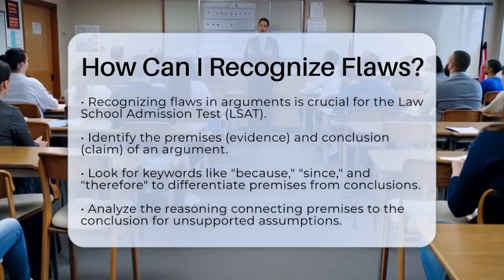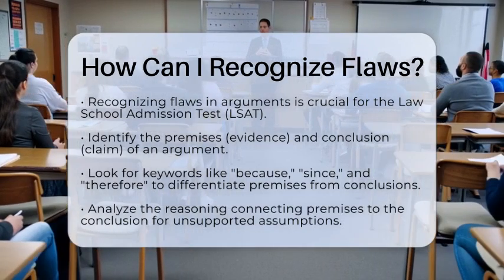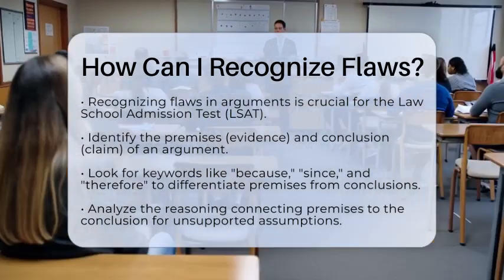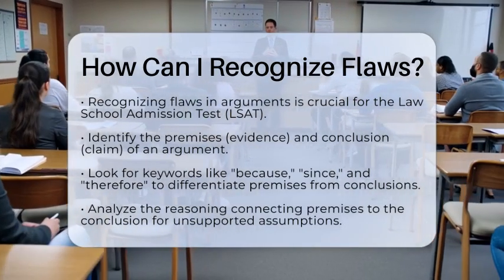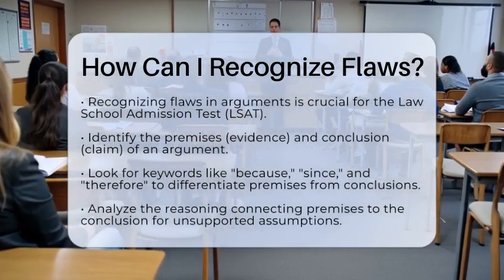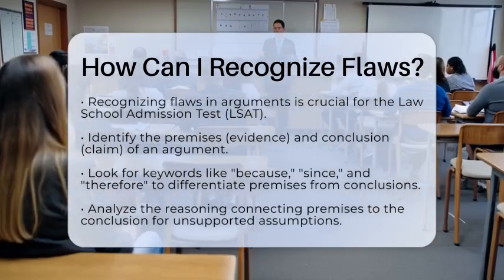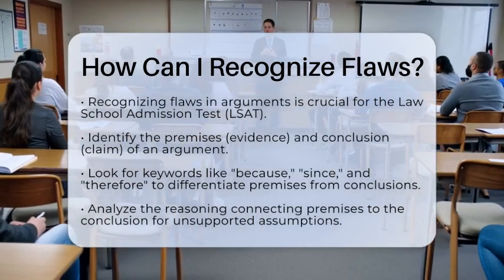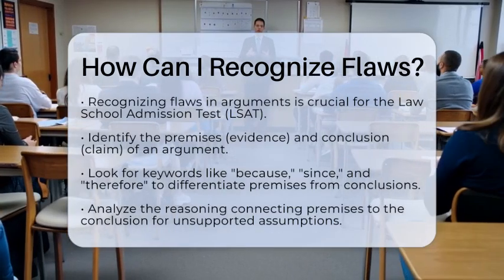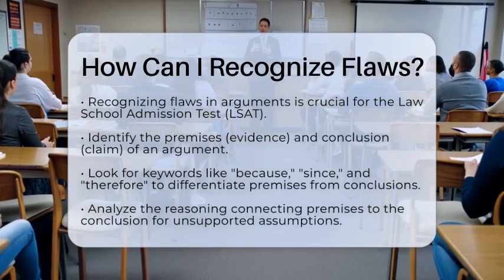First, start by identifying the premises and conclusion of the argument. The premises are the statements that provide evidence, while the conclusion is the claim the argument is trying to prove. Look for keywords like because, since, or therefore. These words can help you separate the evidence from the conclusion. Understanding this structure is important because flaws often lie in how the premises support the conclusion.